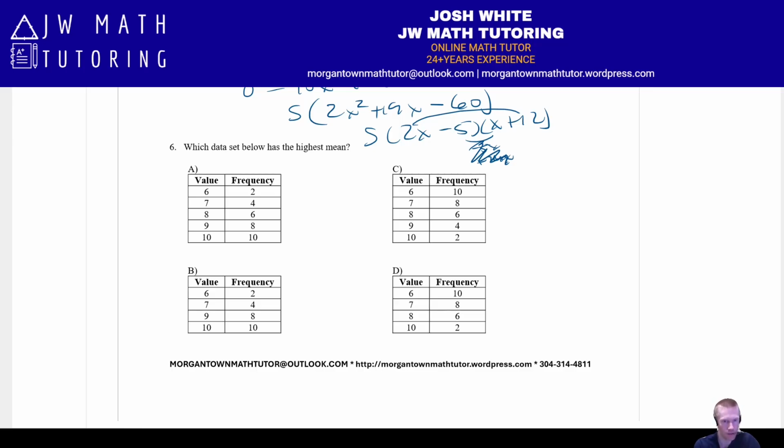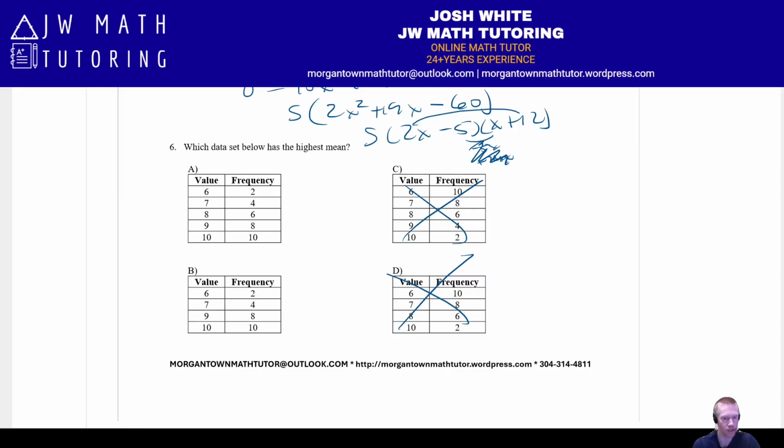So when you look at these, if you want the highest mean, the highest average, you want the most values with the larger numbers. You want the least number of values for the smaller numbers. So if you look at that, you should be able to eliminate C and D right away. C and D have a lot more values of 6 and 7 than 9 and 10, because the frequency is higher for 6 and 7 in both than 9 and 10, or 8 and 10 in D. So these two can be eliminated right away.